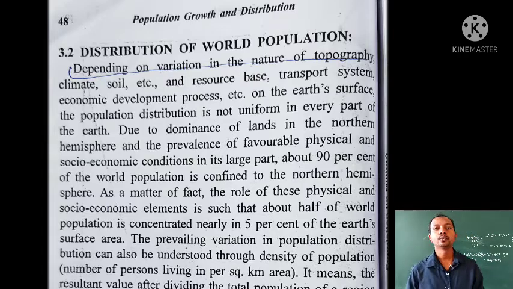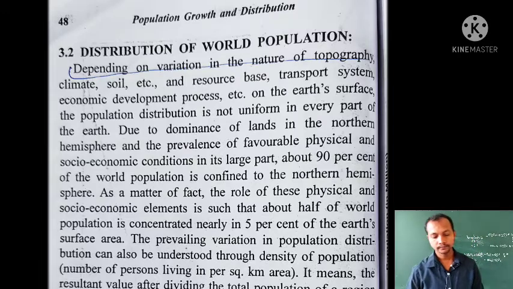Whichever place is giving us more comfort in living, more resources for earning, and more facilities for having a standard life, those places can attract more people.